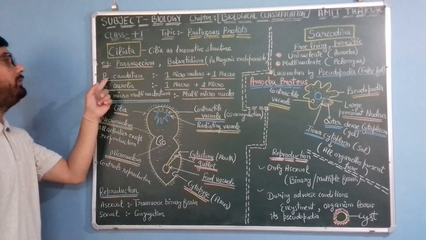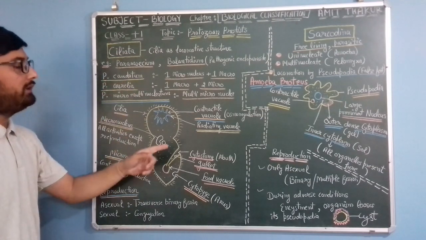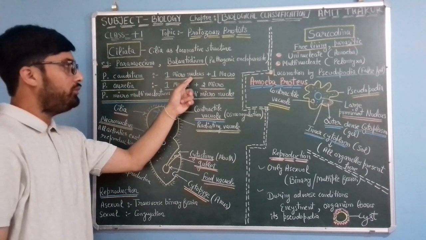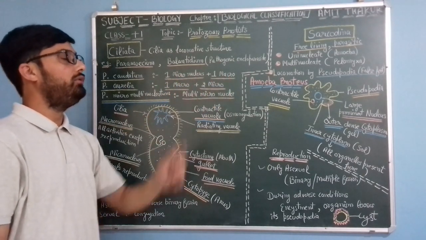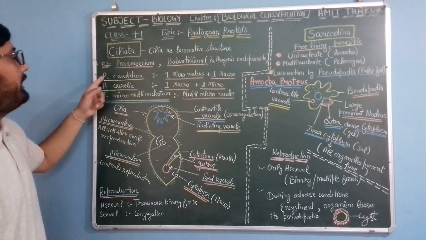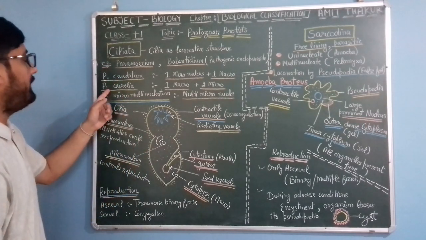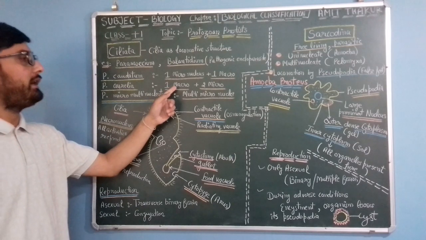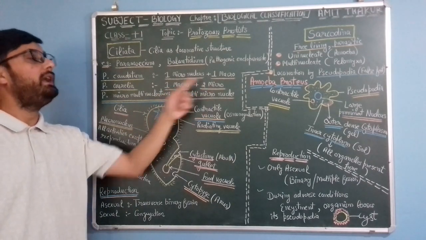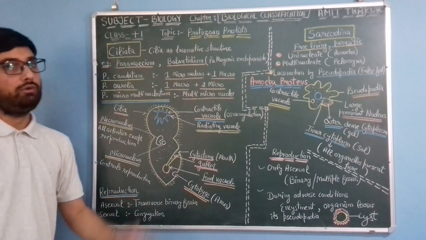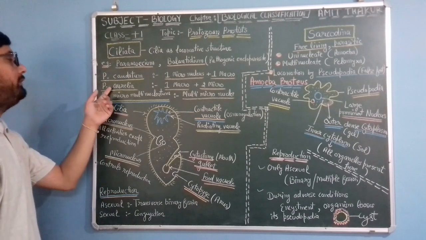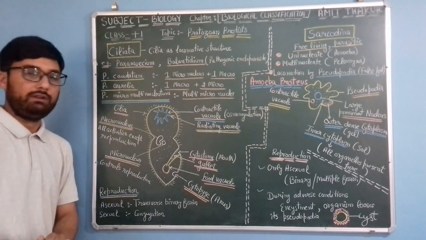Paramecium caudatum has one micronucleus and one macronucleus, so it is binucleated. Paramecium aurelia has one macro and two micronuclei, so it is multinucleate.